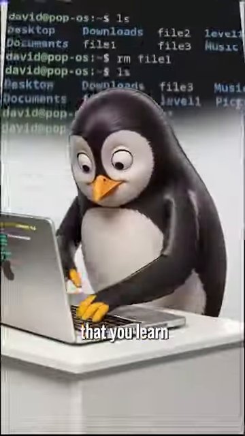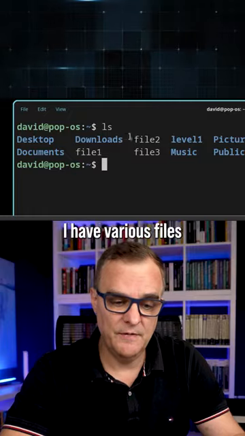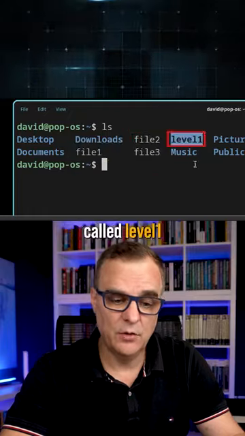It's important that you learn Linux in 2026. I'm going to use the command ls. That shows me that I have various files in this directory and a directory called level 1.